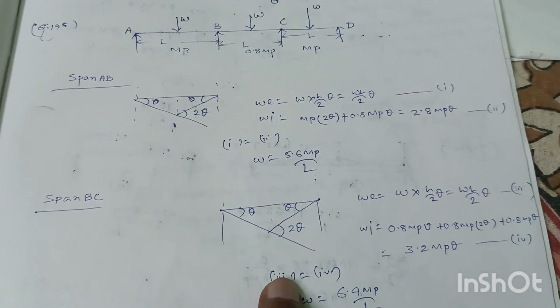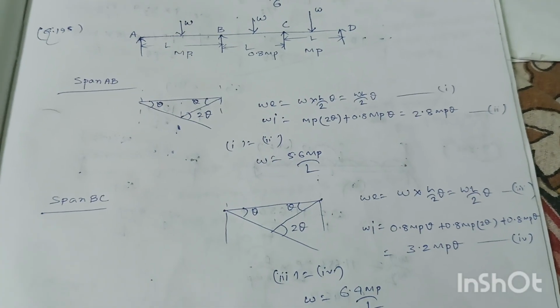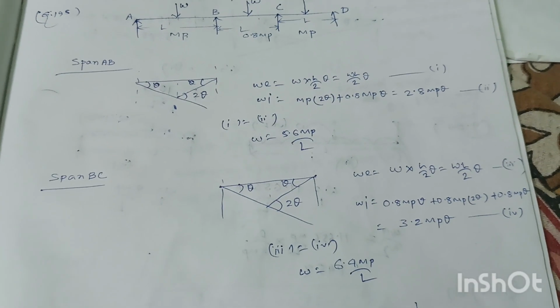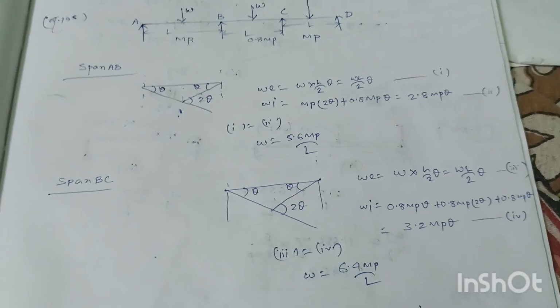By the principle of virtual work, if we equate equation 3 to 4, we will get collapse load W equal to 6.4 MP by L for span BC.